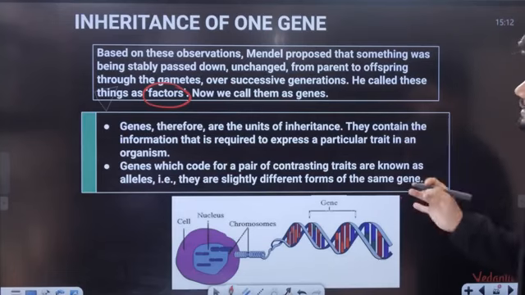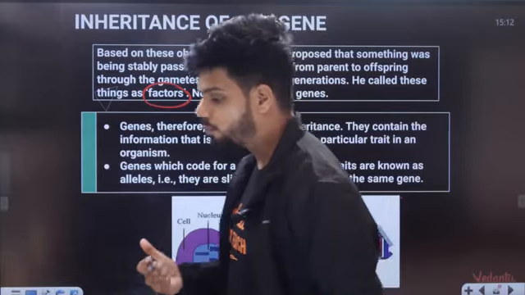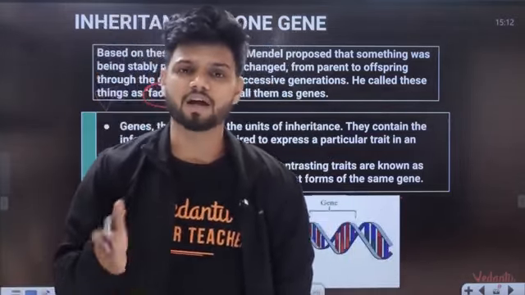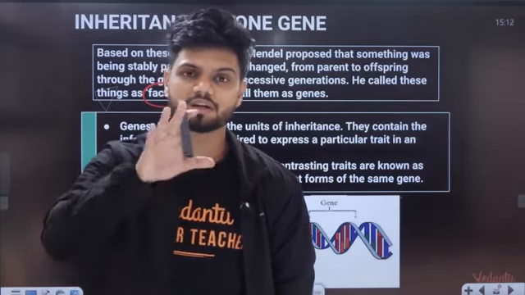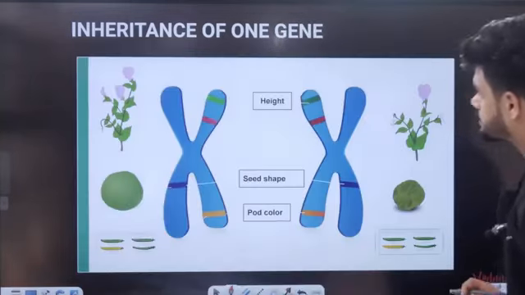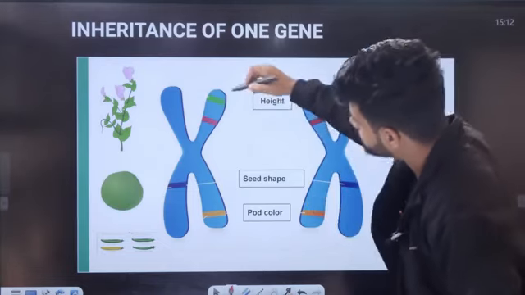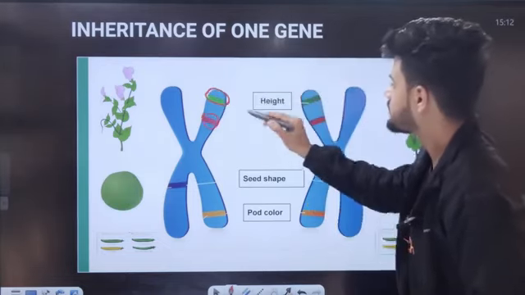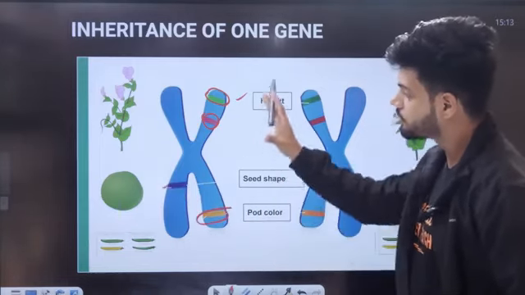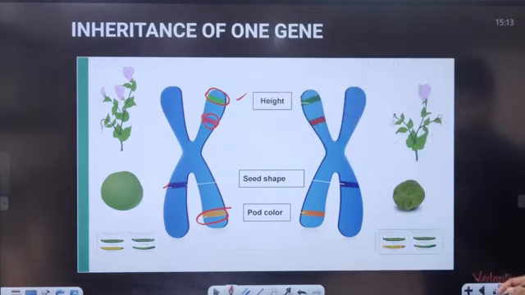They contain the information required to express a particular trait in an organism. So all the information, how I talk, how I walk, if I have any diseases, everything is stored in the genes. Now students, where are genes? If this is the chromosome, on the chromosome there are segments where we have genes. Here we have stem height, here we could have seed shape, pod color. All of this information is present in the genes, which are present on the chromosomes.